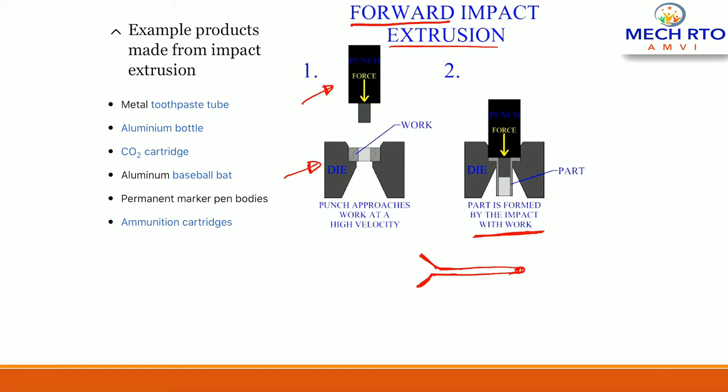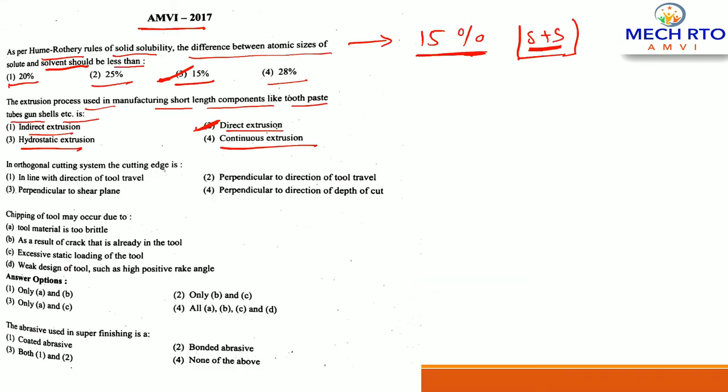So examples of impact extrusion are toothpaste, aluminum CO2 cartridge, aluminum baseball bat, permanent marker pen bodies, ammunition cartridge, right? So impact extrusion is also called forward extrusion, and forward extrusion is basically direct extrusion, right? Direct extrusion. So here the correct answer would be 2, right?